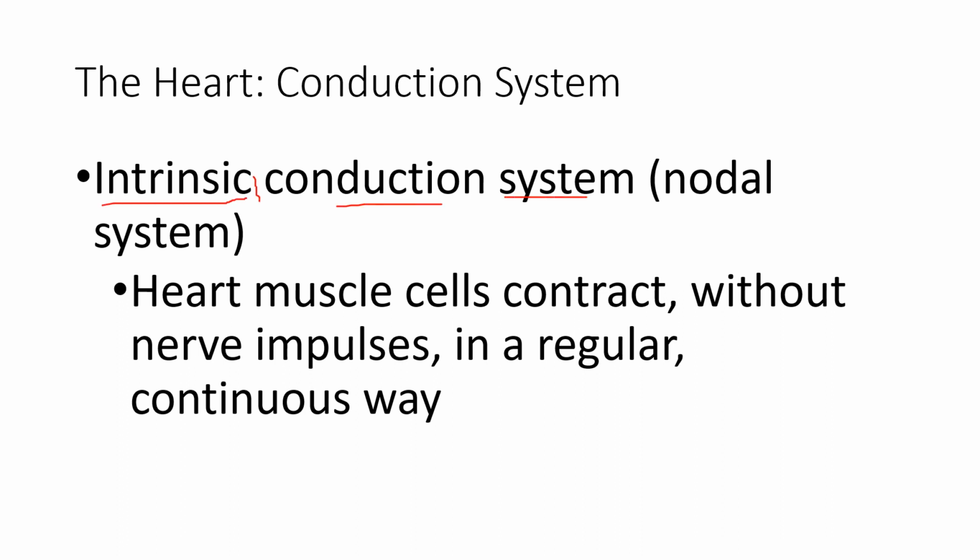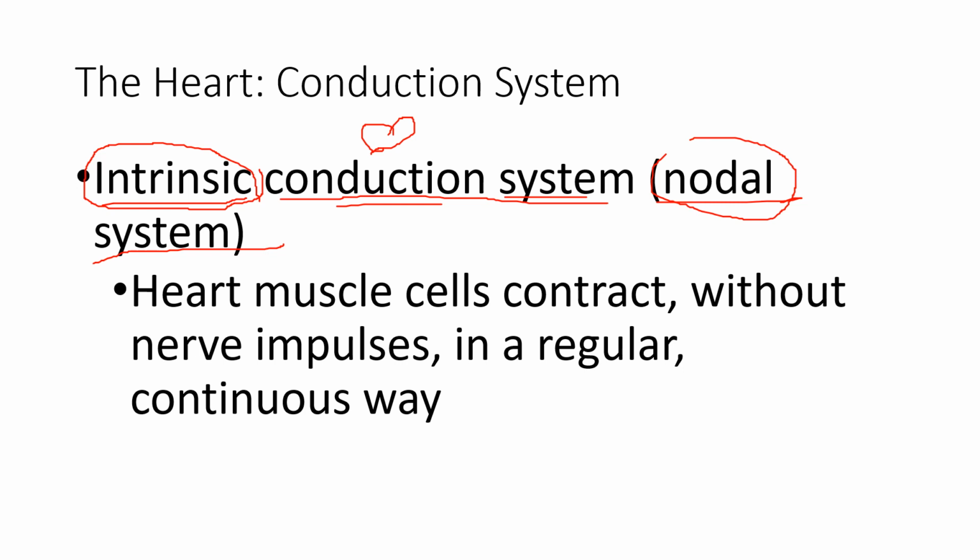You say intrinsic, it is inside, no? So inside the heart muscle, there is a conduction system, and it is also called the nodal system. Do you know what the nodal system is? What are nodes? Nodes inside the heart muscle have nodes. Okay, so in these nodes, there are electrical impulses being emitted.